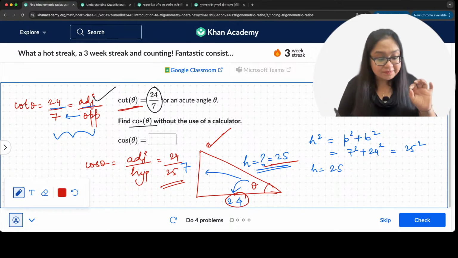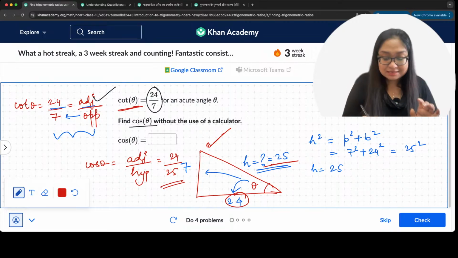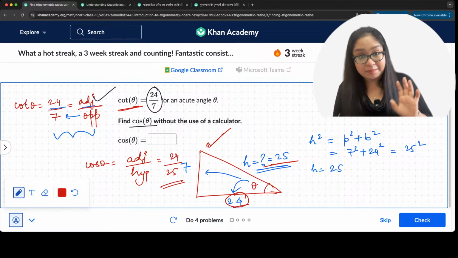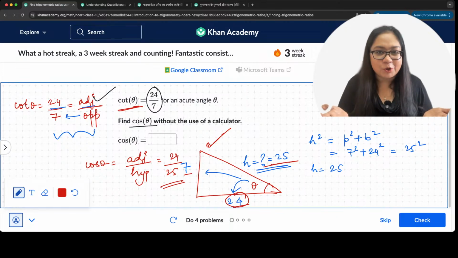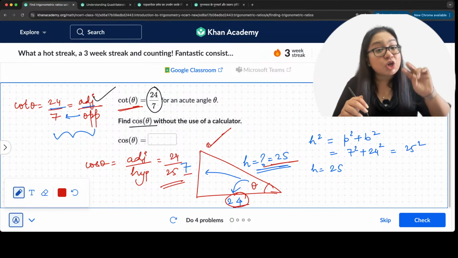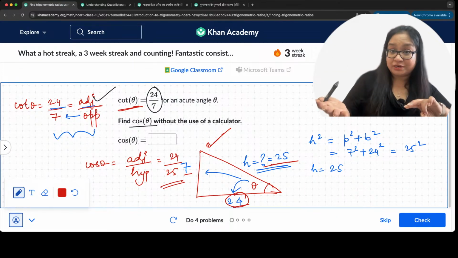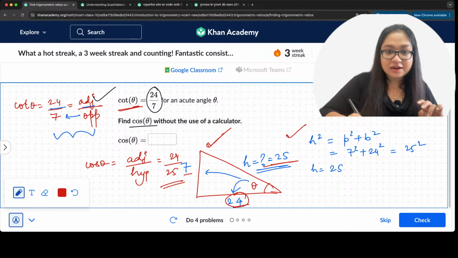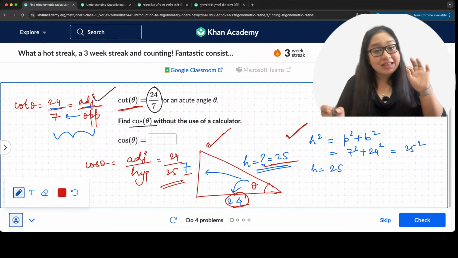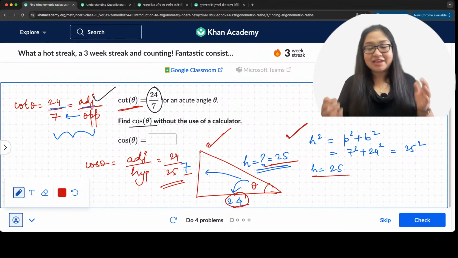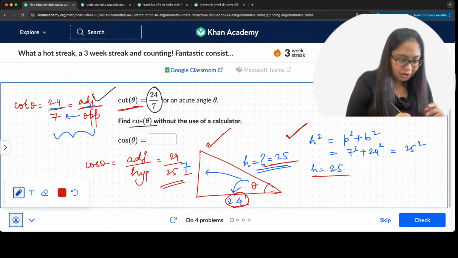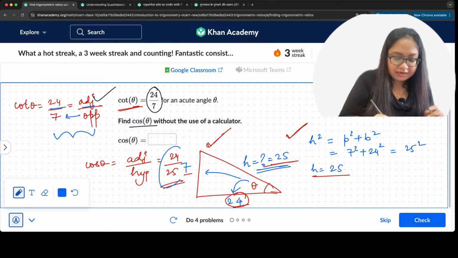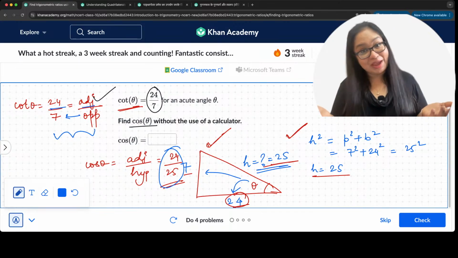Cot theta being 24 by 7 means we have 24 as the base, adjacent side, 7 as the opposite side, but we don't have the hypotenuse. So we apply Pythagoras theorem to find the hypotenuse. The hypotenuse is 25, and then we can say cos theta is nothing but adjacent upon hypotenuse, which is 24 by 25.